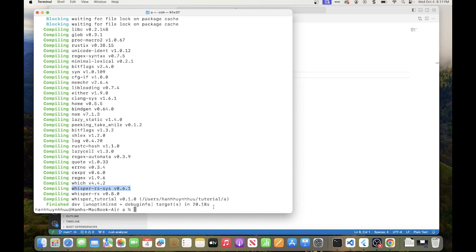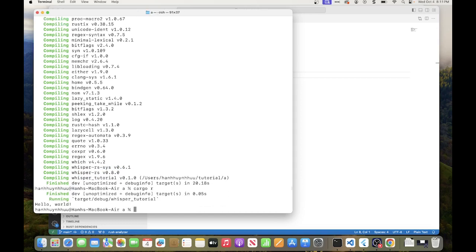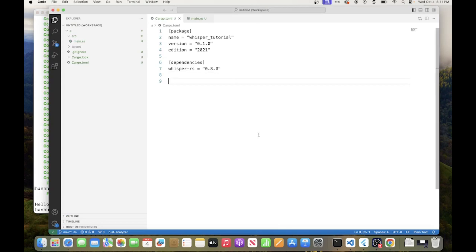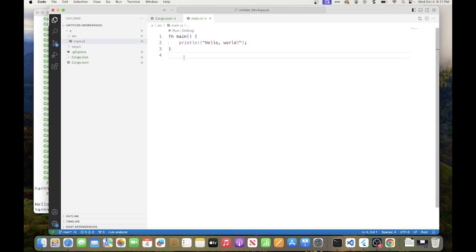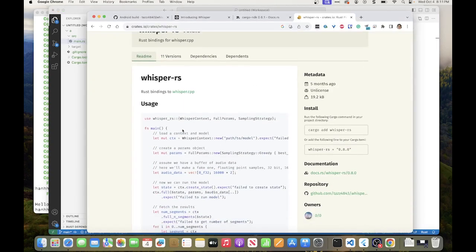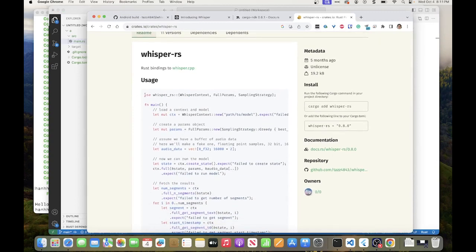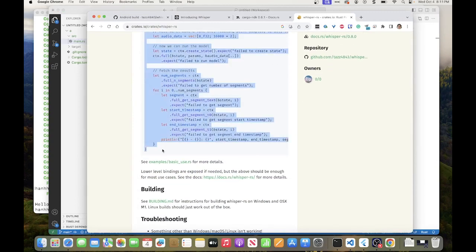All right, so nothing should change because we didn't do anything. But now we can start using this from Rust. Before we can use it from Rust, we should learn how to use it, and there's an example here. So let's copy this example.